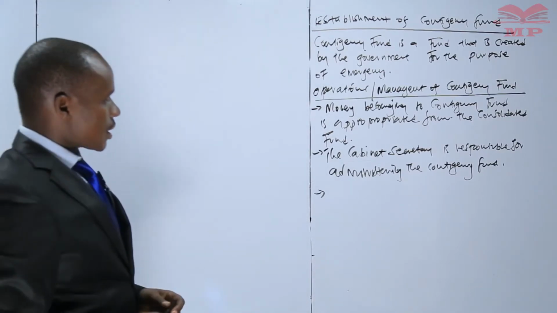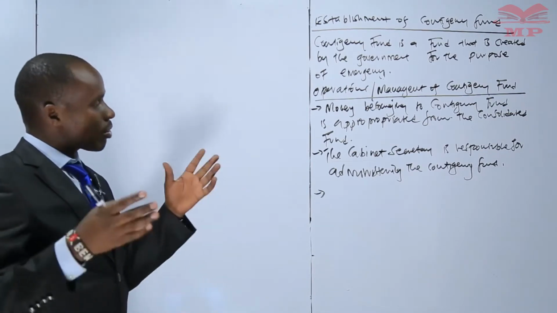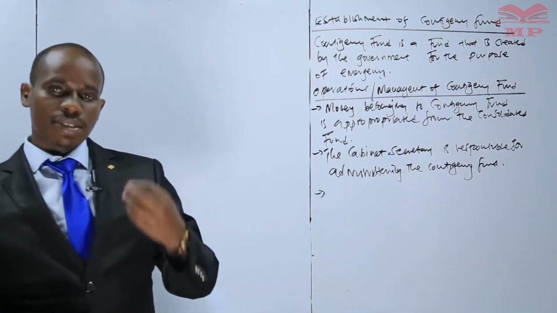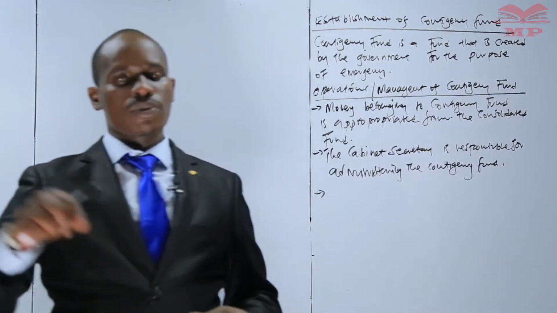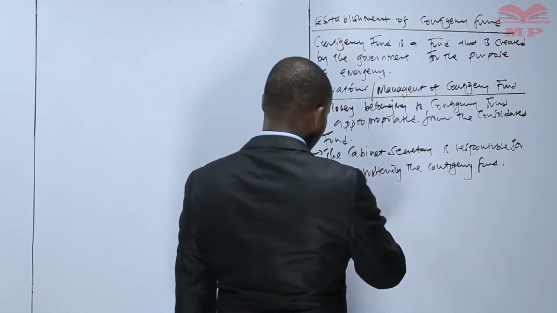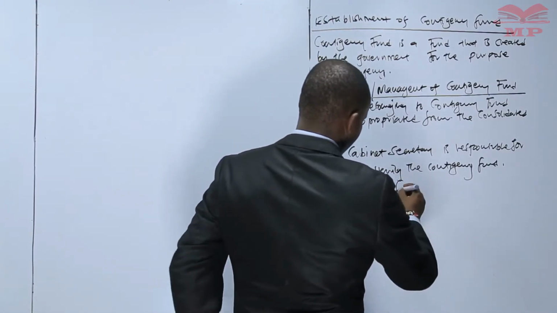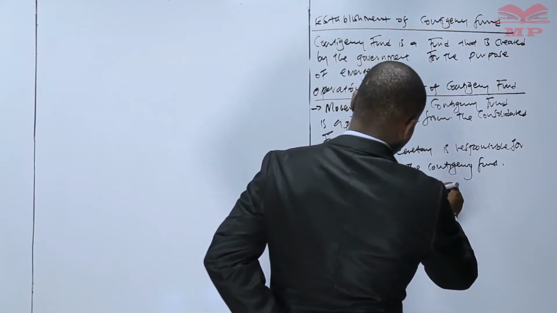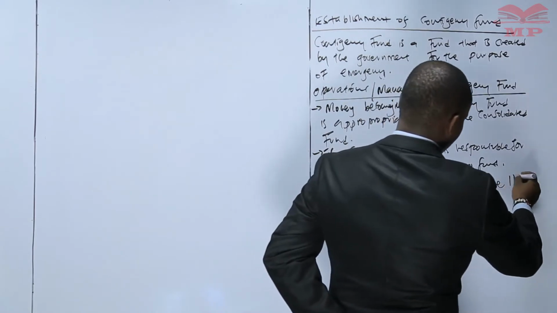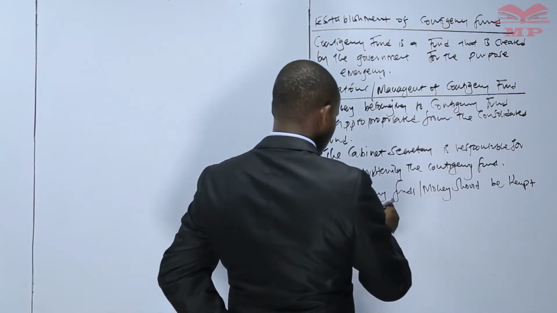The other thing that we need to understand, still under contingency fund, is that contingency fund is supposed to be kept in a separate account. It's not supposed to be mixed with other funds. So contingency funds or money should be kept in a separate account.